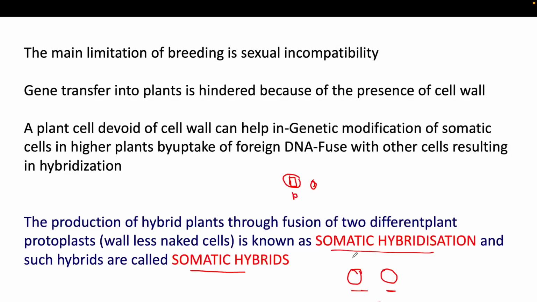When you take that somatic cell and fuse the protoplasts of two different plants, that process is called somatic hybridization, and whatever hybrid is produced is called a somatic hybrid. And protoplast here means the whole content of the cell apart from its cell wall. That is called the protoplast.